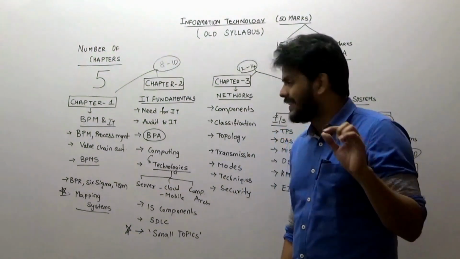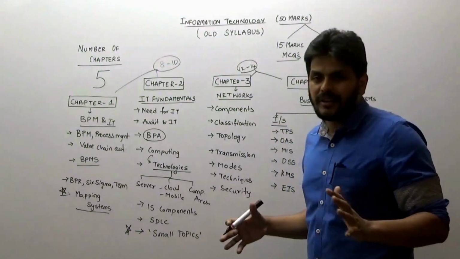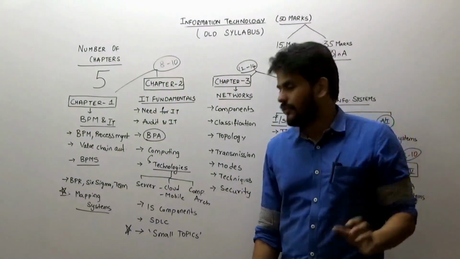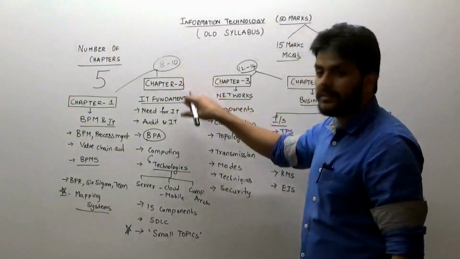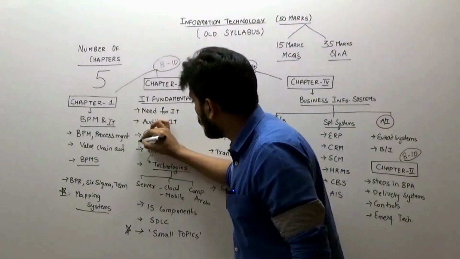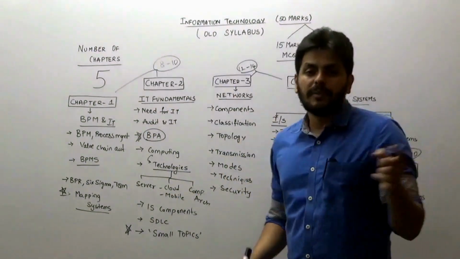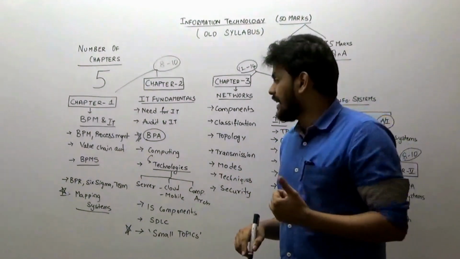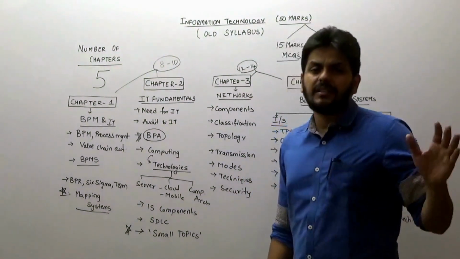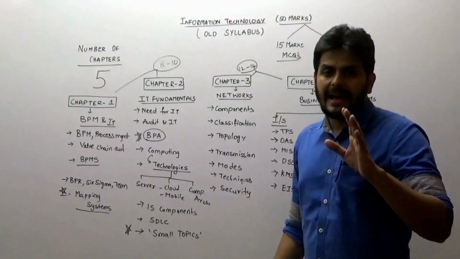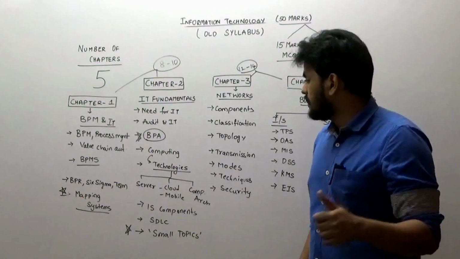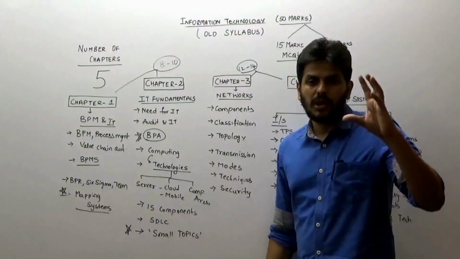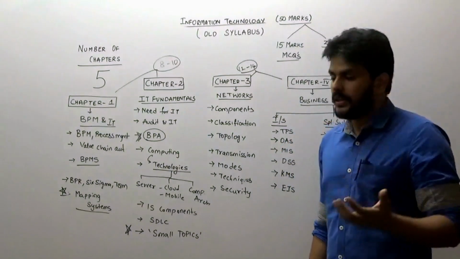You can take a little leverage there, because there is so much content in that, and I don't think that is very helpful. What you should not miss in the second chapter is this topic called BPA. Every topic, definition of BPA, subtopics, the steps involved and activities involved in BPA, everything with respect to BPA has to be taken care of. And then comes the definition of computing, a small 5-pointer, you can read it very easily.